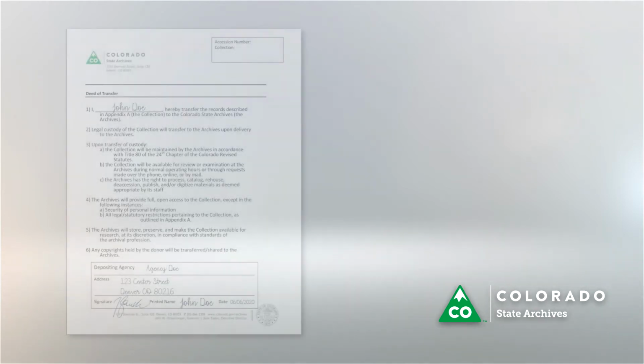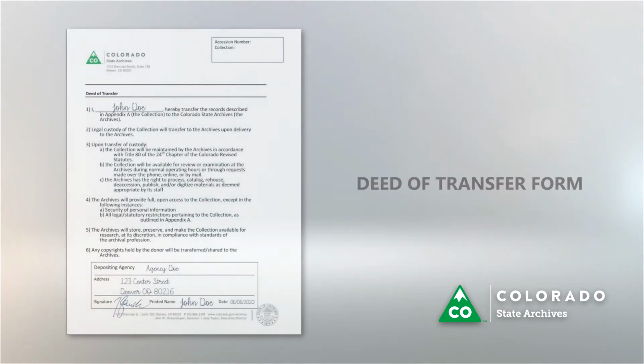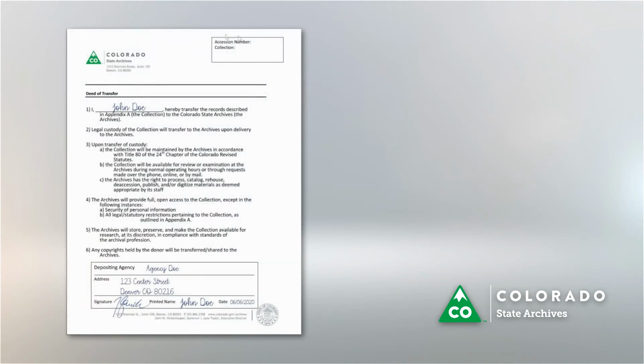Filling out form to describe contents. Staff archivists will first have you fill out a deed of transfer form. Fill out all fields to the best of your ability, but leave the accession number and collection information fields blank that are in the upper right-hand corner of the form. This box is for archive staff use only, and your transfer will be given an accession number so the State Archives can keep track of it.